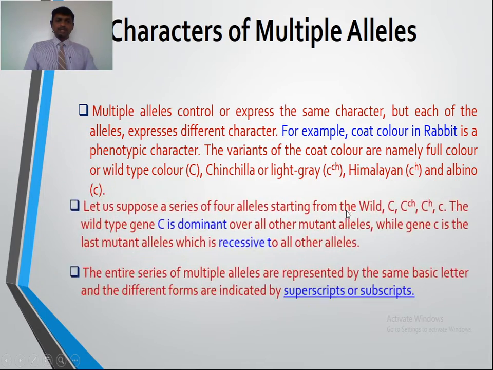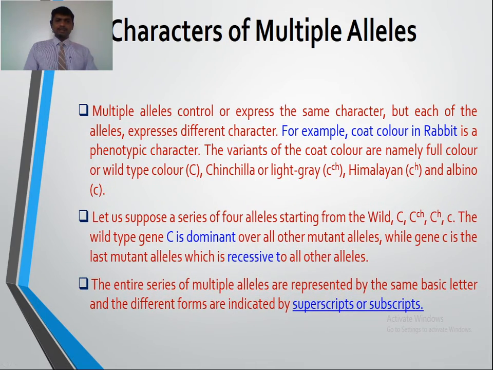Let us suppose a series of four alleles starting from the wild type, that is capital C, c^ch, c^h and small c. The wild type gene C is dominant over all other mutant alleles, while gene small c is the last mutant allele, which is recessive to all other alleles. Previously I told you that wild type or full color is dominant over the other alternative forms like chinchilla, Himalayan and albino.